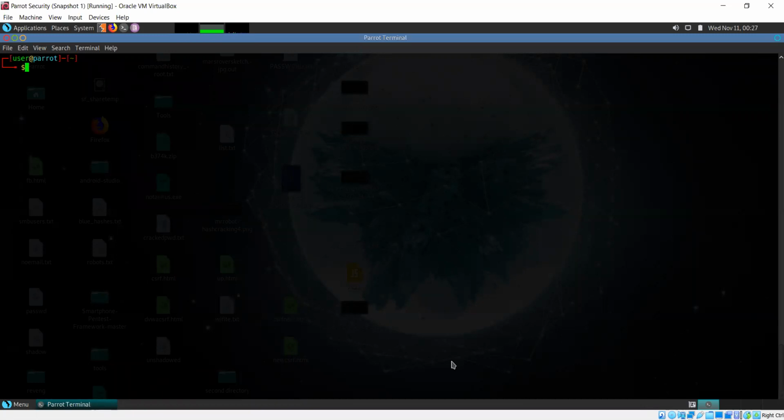But what do I scan? I don't know anything about the system. How do I scan it? First, we need to discover who is there in our network because the system is deployed within our network. From that, we can get the IP address of that device. Figure out the IP address first.